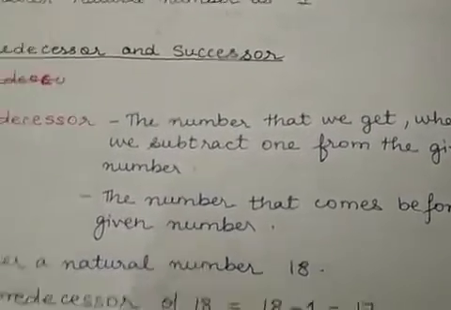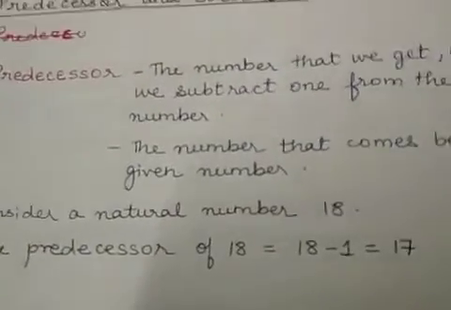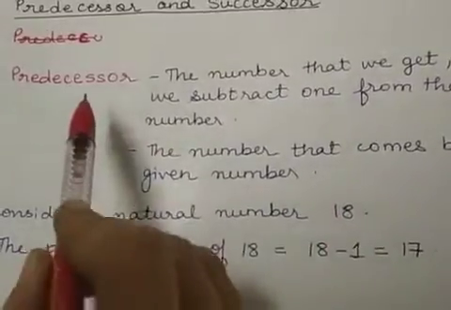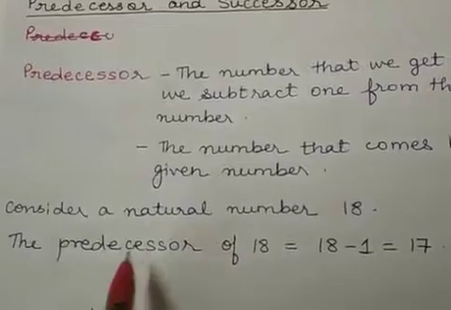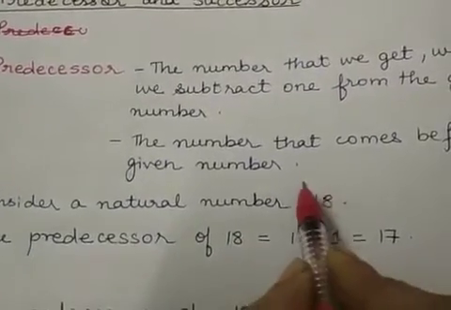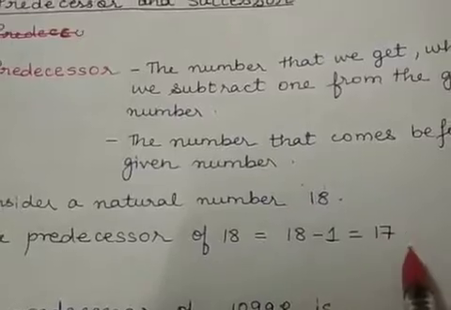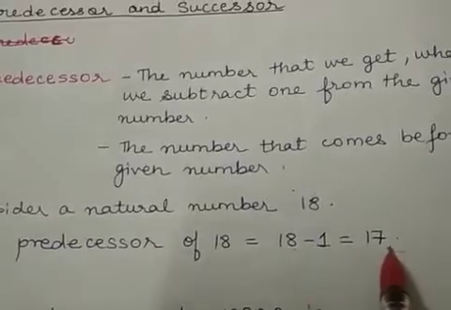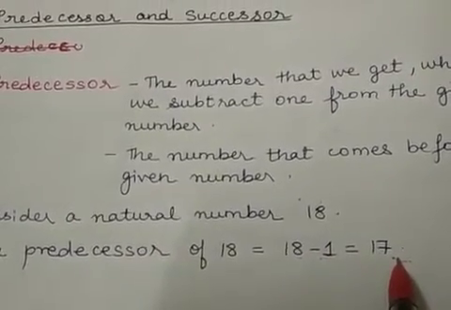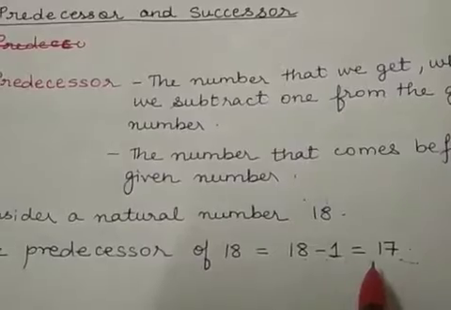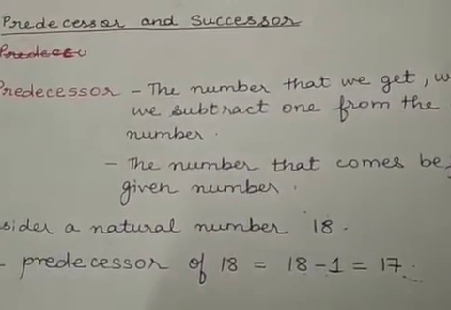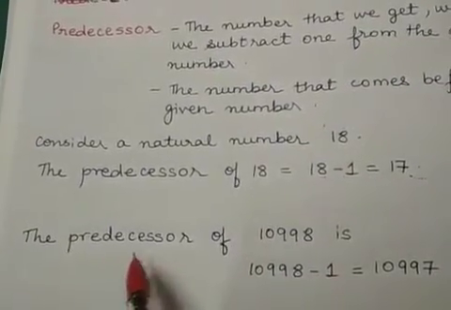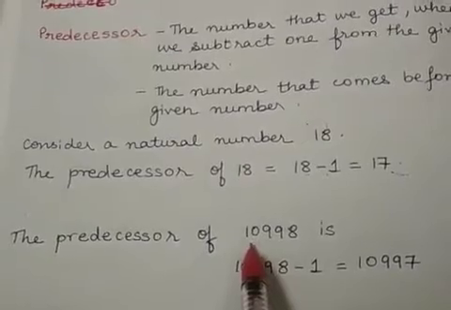So let us see predecessors with an example. Now consider a natural number 18. According to the definition of predecessors, the predecessor of 18 will be the number which comes before this, that is 17. Okay, so the predecessor of 18 is 18 minus 1, which is equal to 17. So you can take any natural number and find the predecessor of that number. Let us see another example. What is the predecessor of this number?